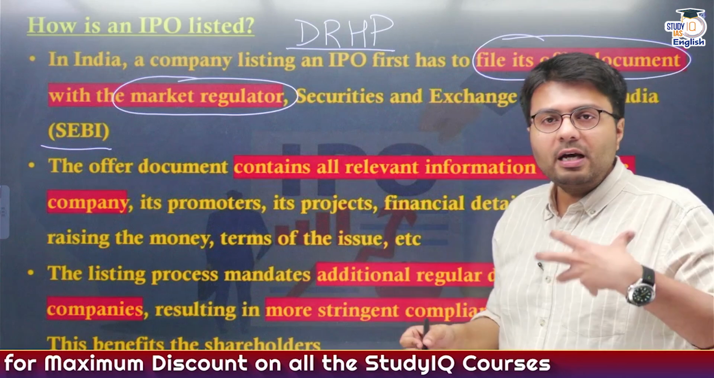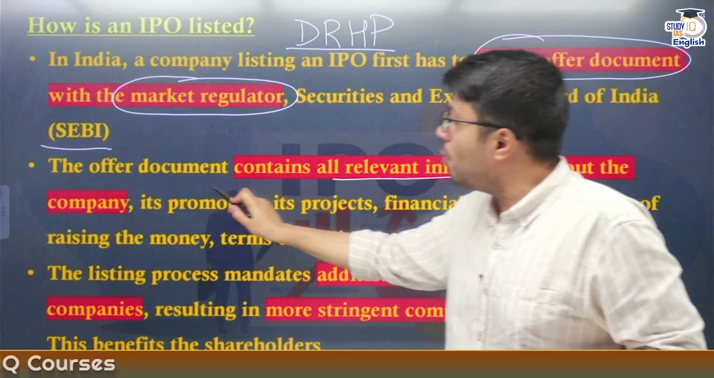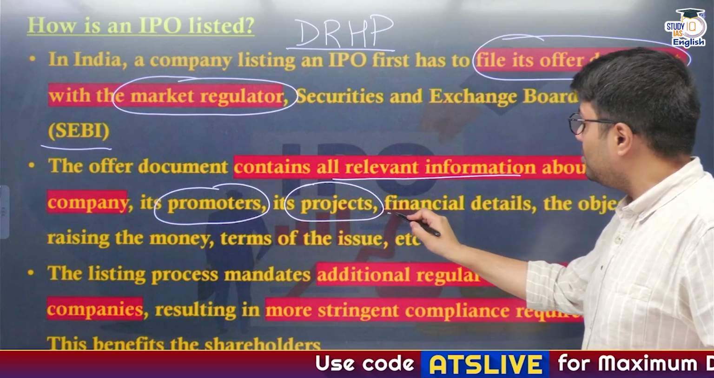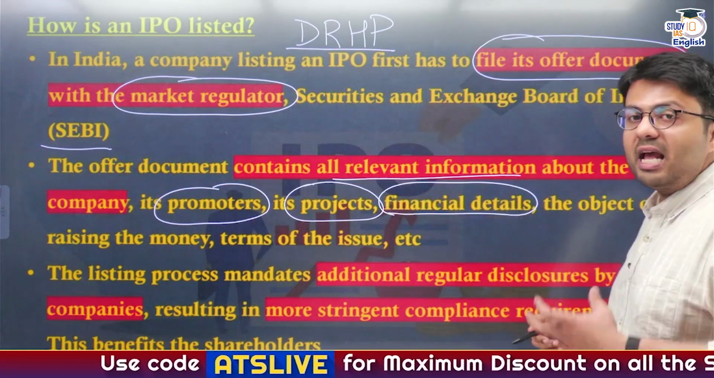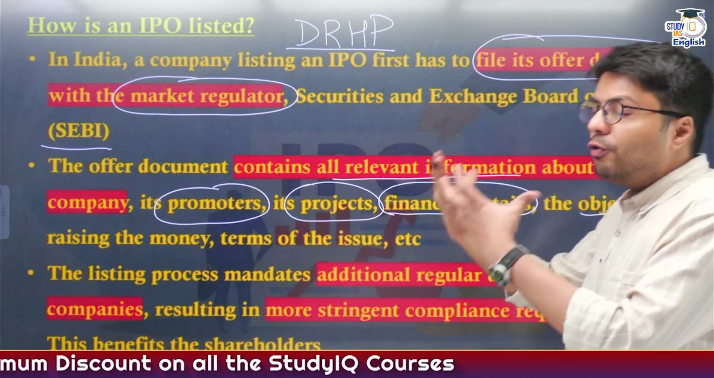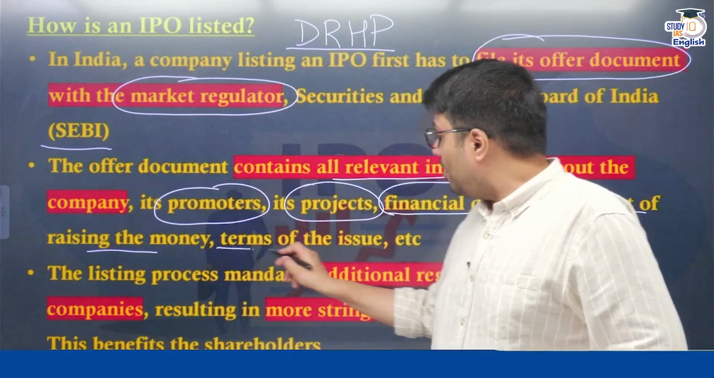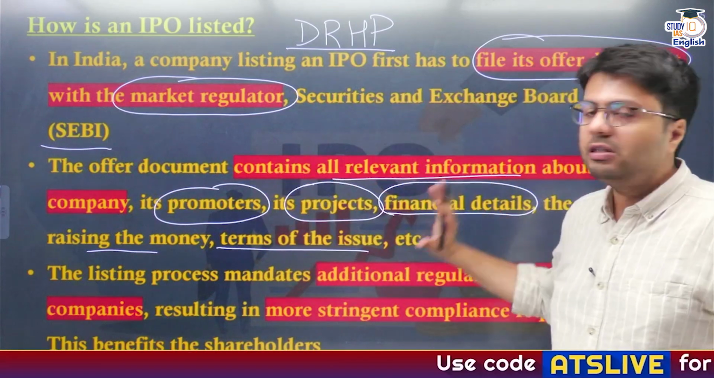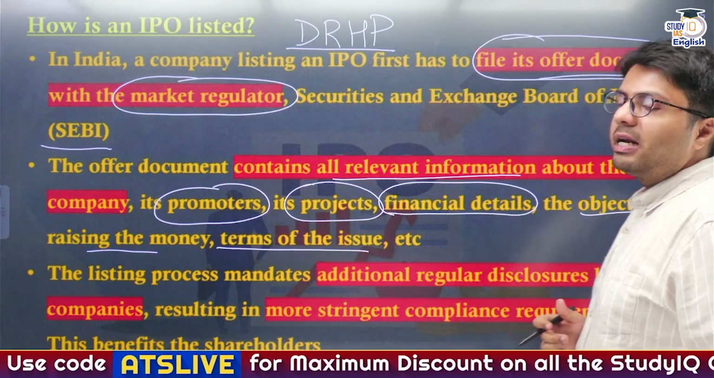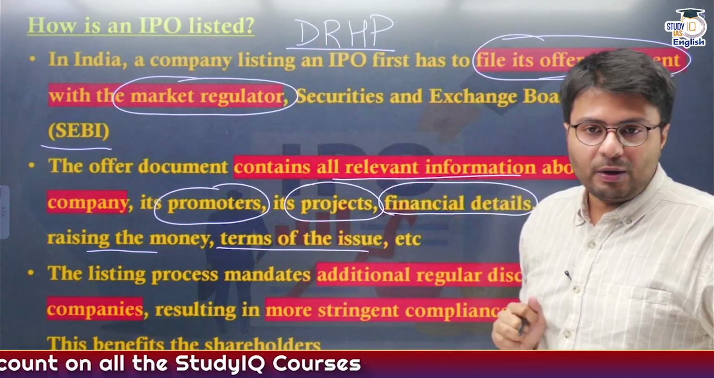And in this document, the company owner will have to highlight all the relevant information about the company: who the owners of the company are, what existing projects the company has invested or constructed in, what the financial details are like revenue and profit or loss, similarly what the company will do with the money that it will take from the market, the purpose of raising the money, and the terms on which they are offering the shares to the public. All of this information the company will have to submit to the stock market regulator SEBI in the form of the draft red herring prospectus, DRHP, right?